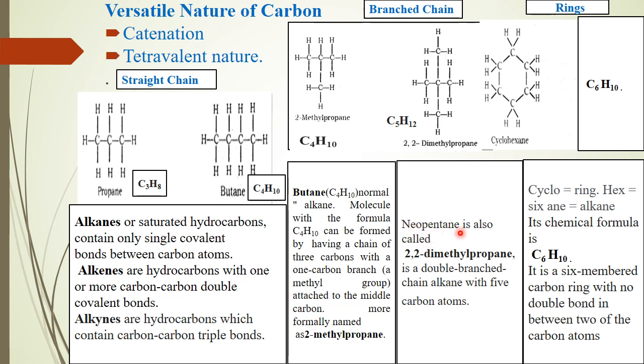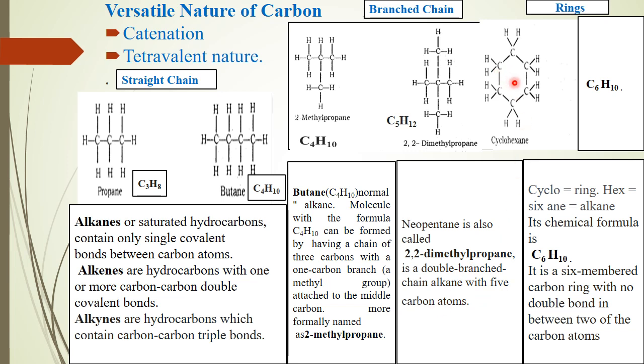So you have to understand that neopentane is also called 2,2-dimethylpropane. There are 3 carbon atoms only in the main chain, even though there are 5 in total. It is called dimethylpropane, a branched chain alkane with 5 carbon atoms.